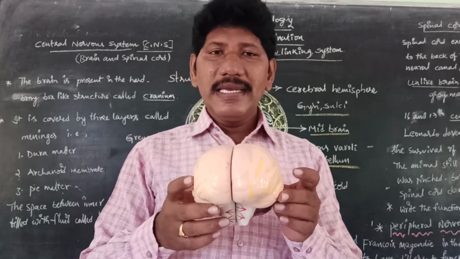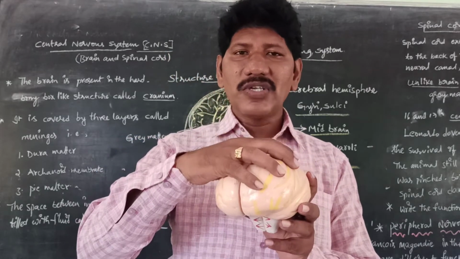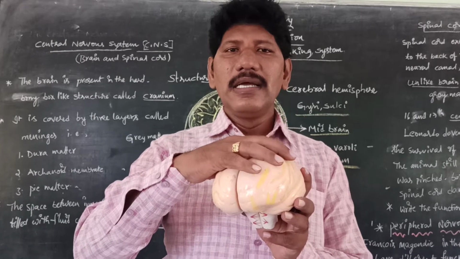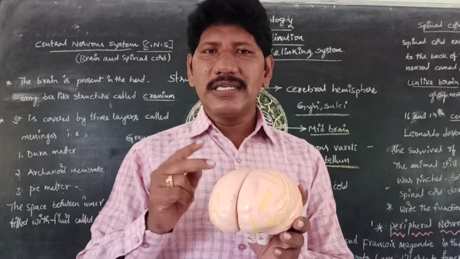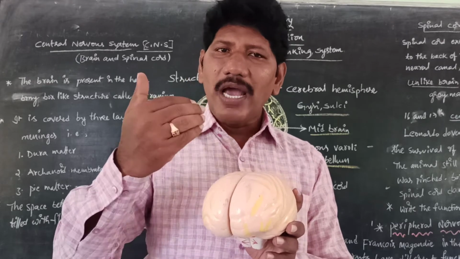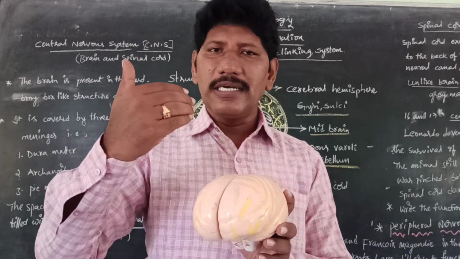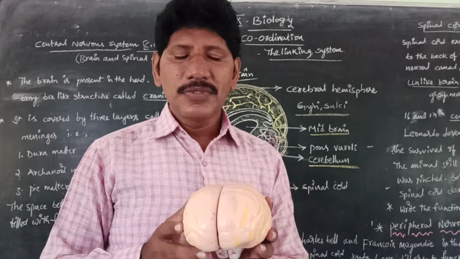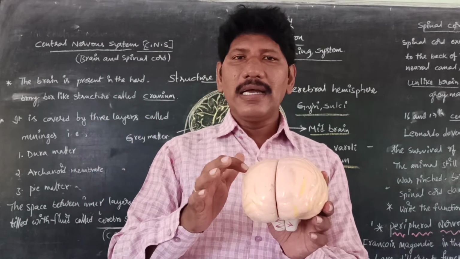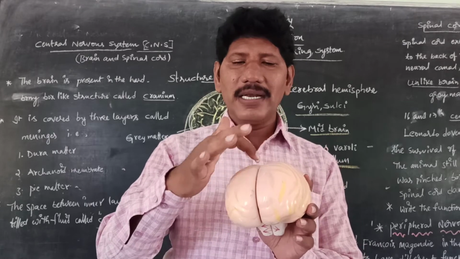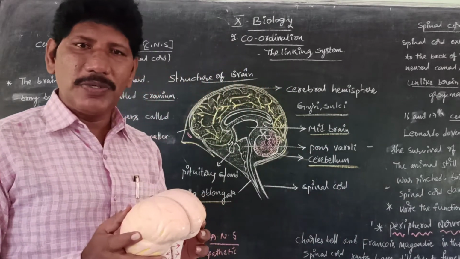This brain is protected in the box-like structure called the cranium. Vertebrates are of two types, craniates and acraniates; we will learn this in higher classes, intermediate and degree. Let us come back: the brain has two parts, right and left, called the cerebral hemispheres.